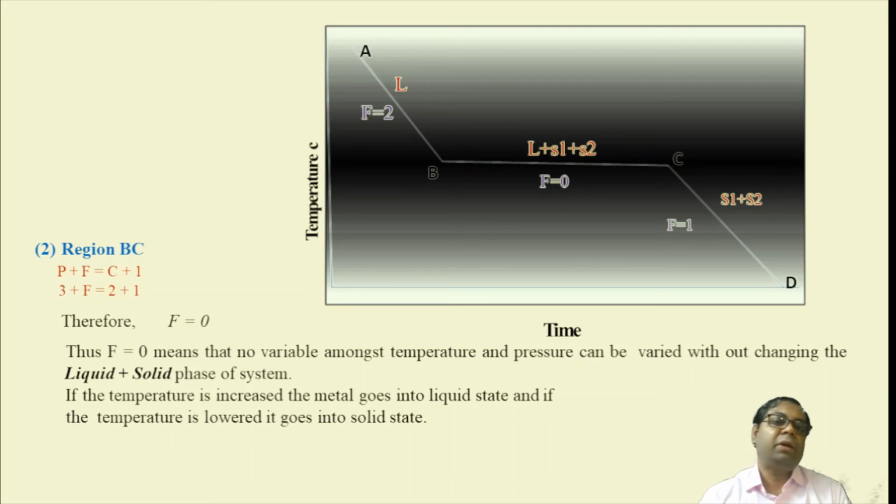The second stage, or region 2, that is from B to C, we are getting P plus F equal to C plus 1. So over here P equal to 3 and C equal to 2. If we equate them as per the Gibbs phase rule, we get F equal to 0. It means that there are no variables, among temperature or pressure etc., that can be varied without changing the liquid plus solid phase of the system. If the temperature is increased, the metal goes into liquid state, and if the temperature is lowered, it goes into solid state. Simply just like that.